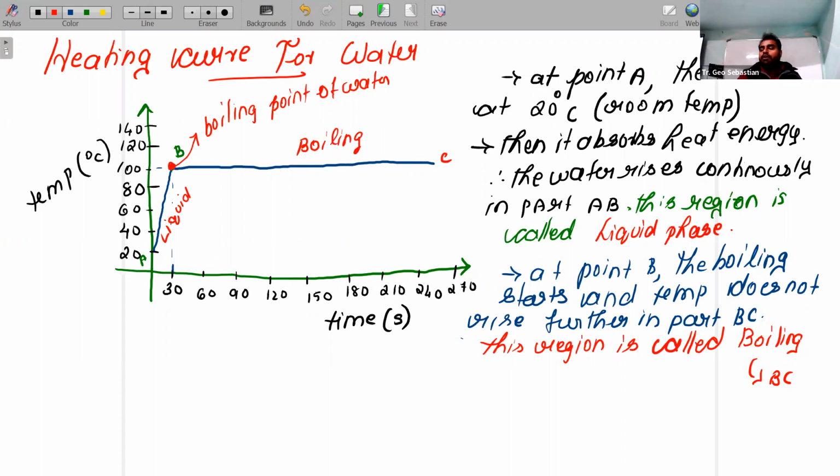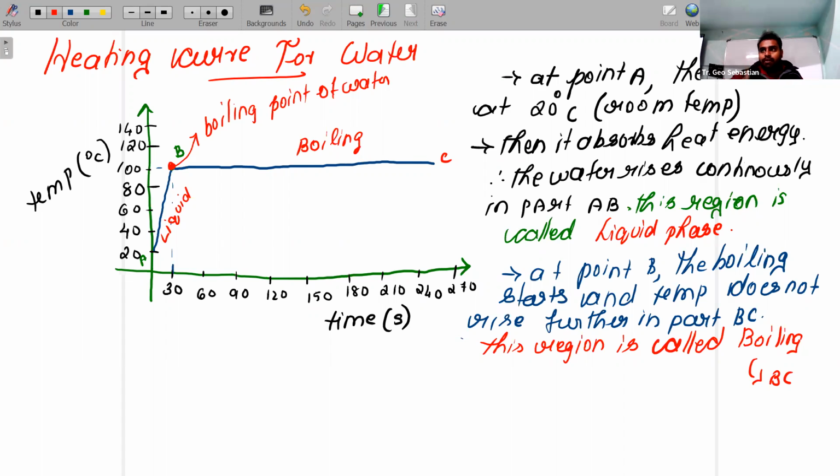Fine. Now, from point A onwards, this particular liquid will absorb heat energy. Because of that, the temperature rises continuously in the part AB. Fine.